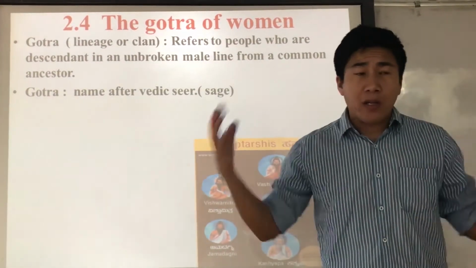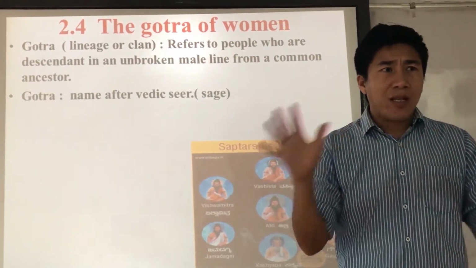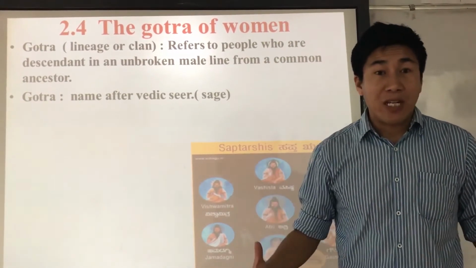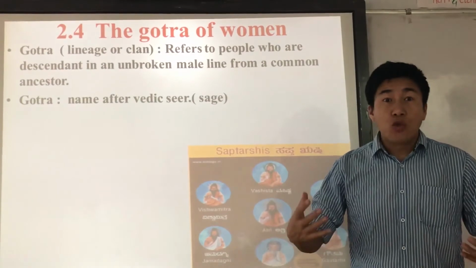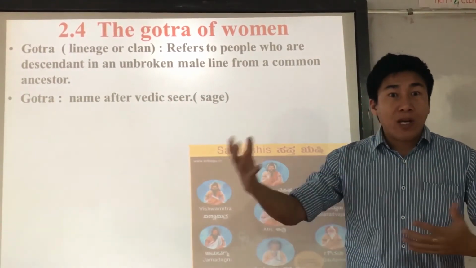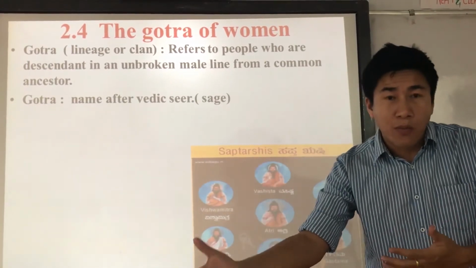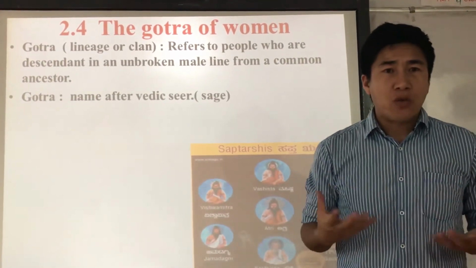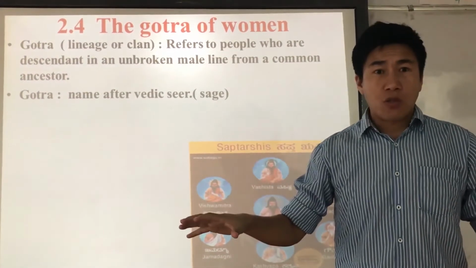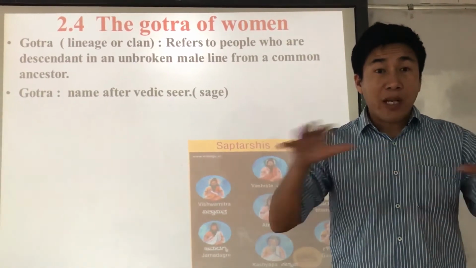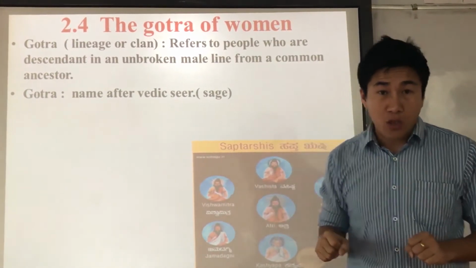If you notice in Hindi movies, before the marriage, the father and mother used to announce the Gotra of the boy and the girl. Why? Because when they announce the Gotra, they try to say that the two belong to different Gotras, and we are not breaking the marriage law. Understood?